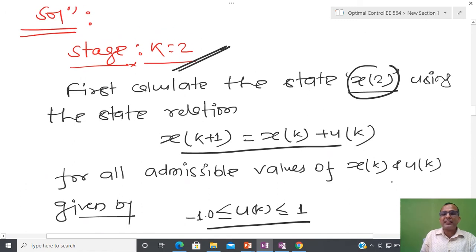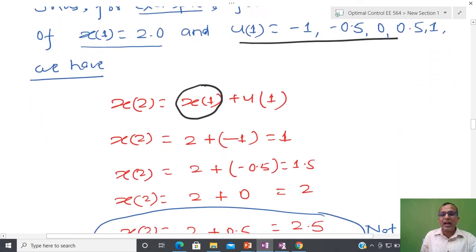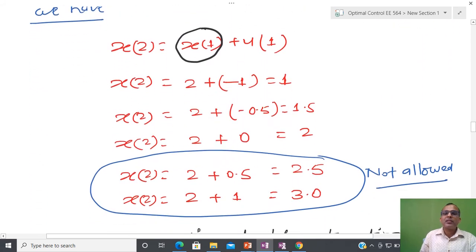So you can see what kind of thing I am going to do: I am going to start from 2 and I have to reach 0, suppose. Due to that reason I have selected the second step, and x1 is 2. Now if you see 2 and corresponding to -1, this is 1, again 2, so x1 is 2 everywhere.